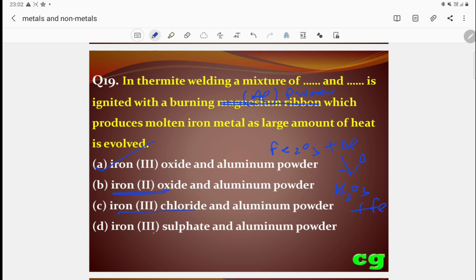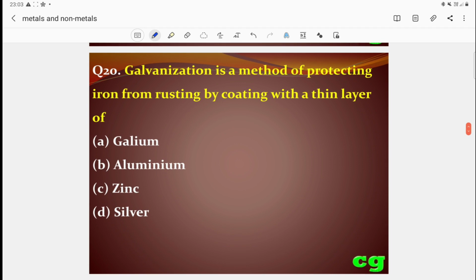Iron chloride, iron sulfate and the like are not used. When the mixture is heated, iron is produced, which is called the thermite process. This iron can be used for welding, for example on railway tracks when they are broken or cracked. Question number 20.